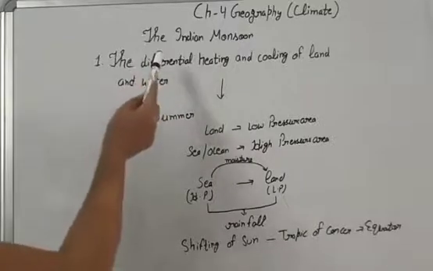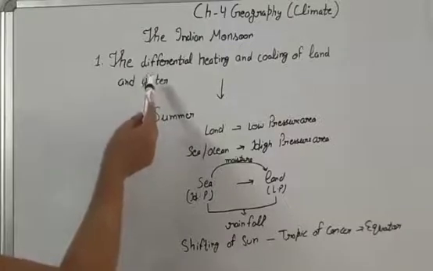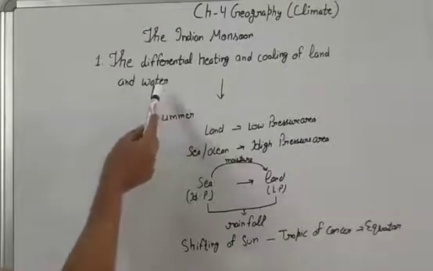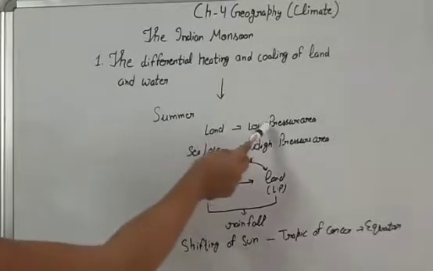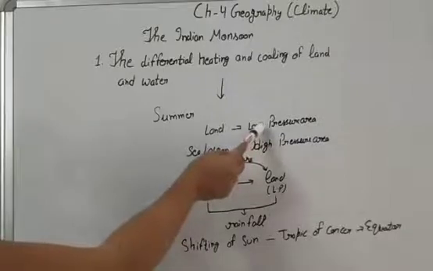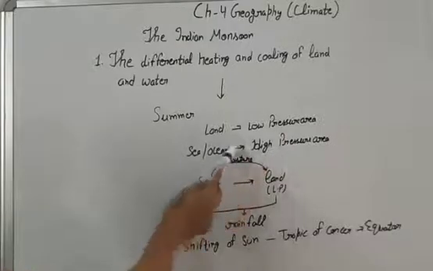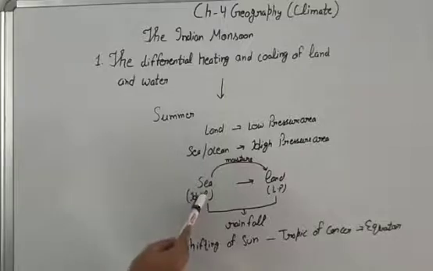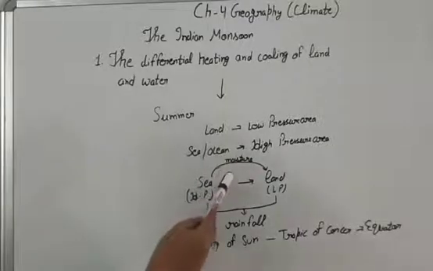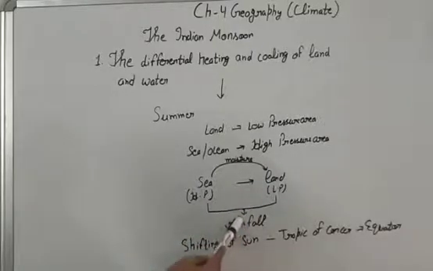The main cause is the differential heating and cooling of land and water, that is the surrounding water bodies, the sea and ocean. During summer, land is hot and thus a low pressure area develops over it, the interior part of the large Indian landmass. Similarly, a high pressure area develops over the sea and oceans surrounding India. Thus, a steady flow of moisture-laden wind moves from sea to land in India and causes rainfall, for almost 3 months, until the pressure system reverses.